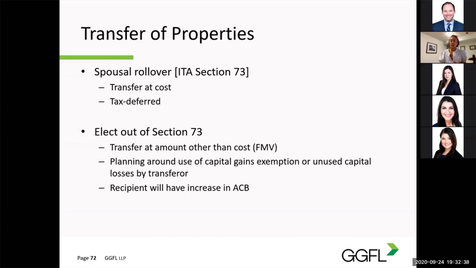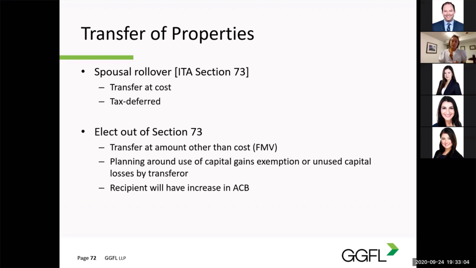If assets are transferred at a later time, when the divorce is finalized or after a common law union is considered terminated, this tax-deferred spousal rollover rule would no longer apply, potentially resulting in capital gains tax on the transfer. As part of the negotiation of the division of assets, it should be kept in mind that the recipient spouse will pay tax on any accrued gain when they ultimately dispose of the property.